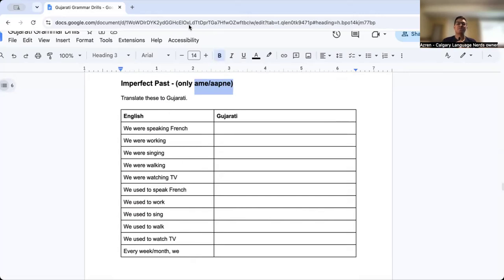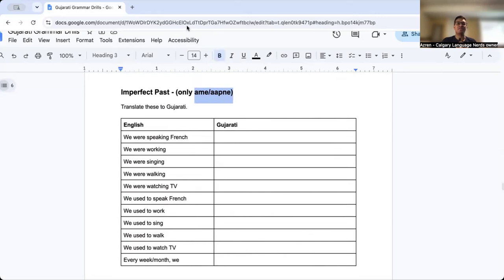Now, the vast majority of the time when you use ame apne, it's generally going to be mixed gender for the most part. And honestly, even if it wasn't mixed gender, I still feel like if you just did a typical plural conjugation, it's still perfectly fine. So I think it's easier just to view this as plural. I think it's a simpler way to view it.